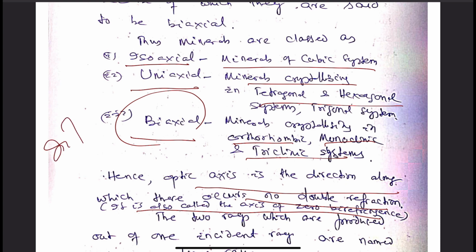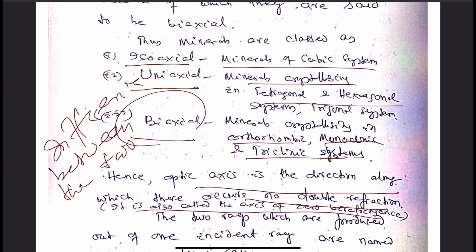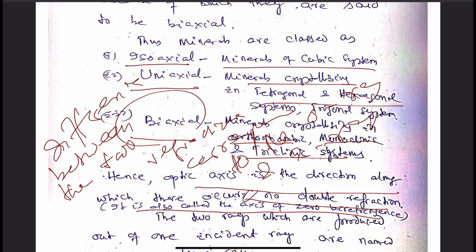Birefringence is the difference between the two refractive indices corresponding to the O ray and E ray, or we can say fast ray and slow ray, because these two rays do not move with the same velocity.